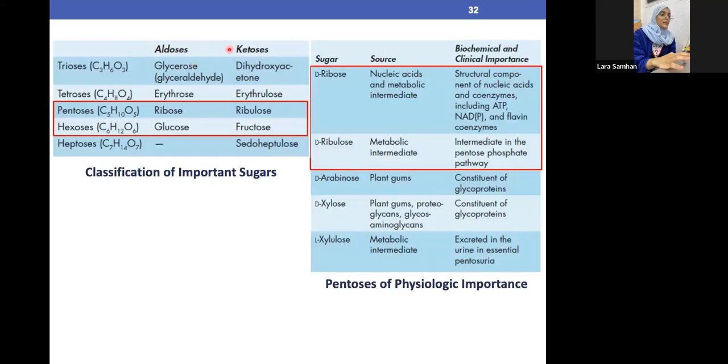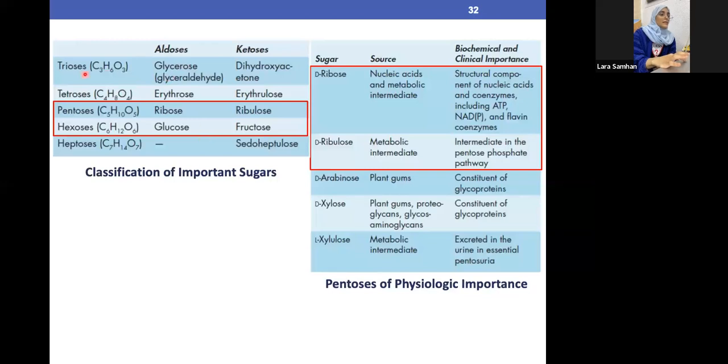We have the aldose and the ketose. We said -ose ends with sugar. Aldose because we have the carbonyl group, C double bond O with H. And here we have the C double bond O attached to a carbon atom. So this is the difference between the aldose and the ketose. Triose is basically 3. Tetrose, tetra is 4. As we said, -ose is sugar, or anything that ends with -ose is sugar. Pent is 5, 6, and 7.